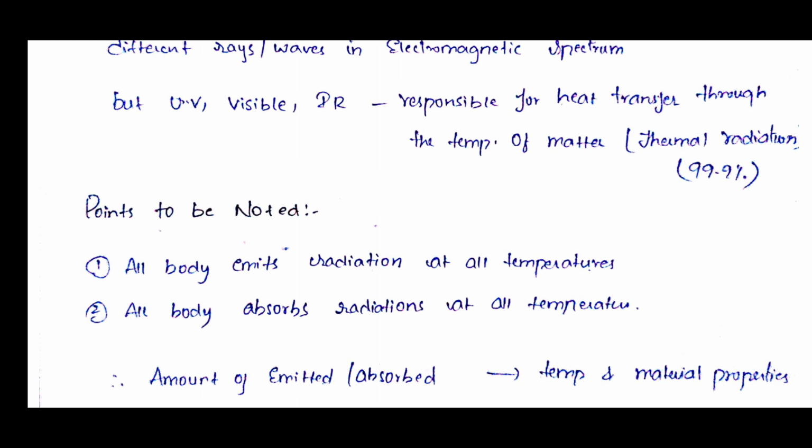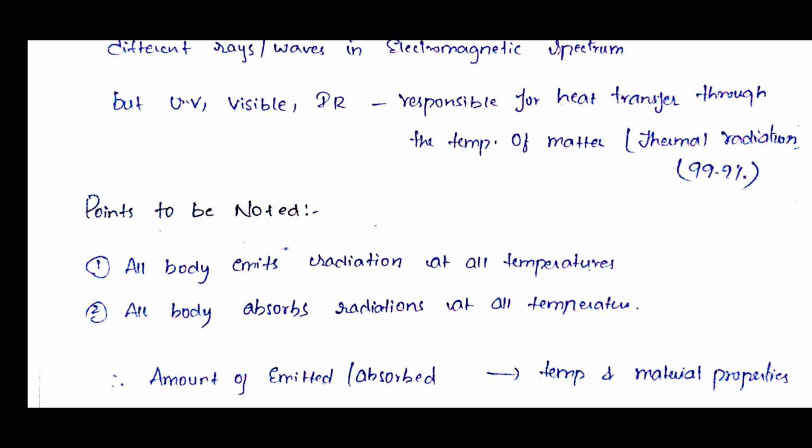There are two points: all bodies emit radiation at all temperatures, and all bodies absorb radiation falling on them at all temperatures. So if you take any body, it emits some radiation and it absorbs some radiation.